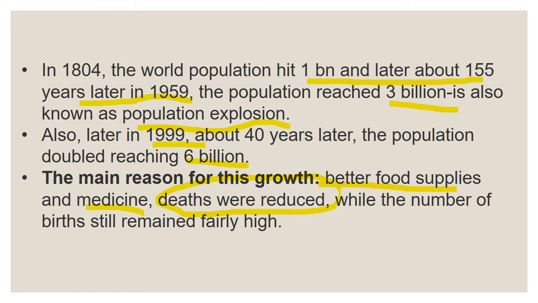The main reason for this growth is better food supplies and better medicines. So the death rate is reduced, but the number of births remains the same. Understood, children? So the death rate reduced, so the population is increasing.